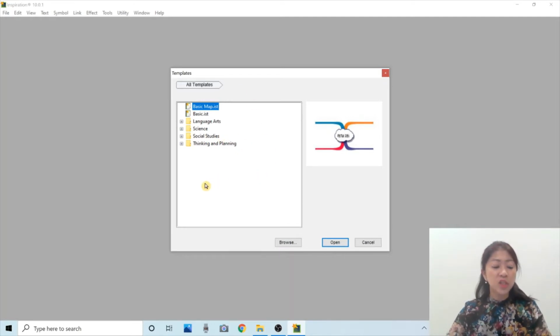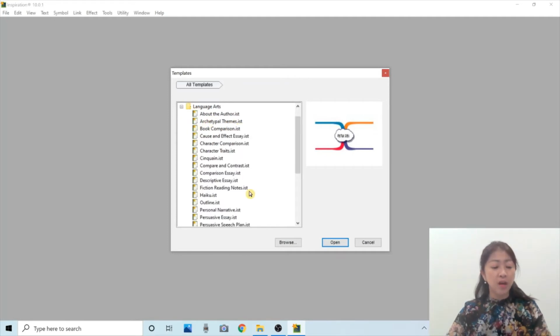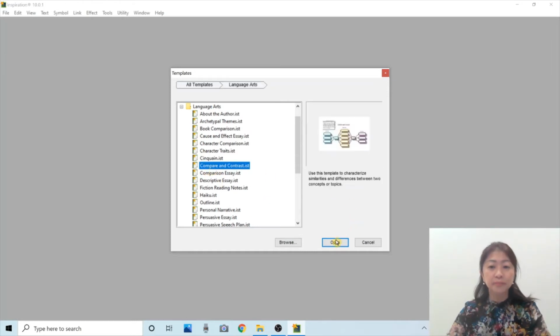Inspiration provides hundreds of templates that you can start with. For example, if I look at language arts, there are templates for character comparison, or book comparison if you need to compare books. Let me open compare and contrast.